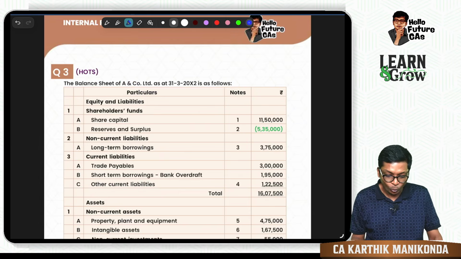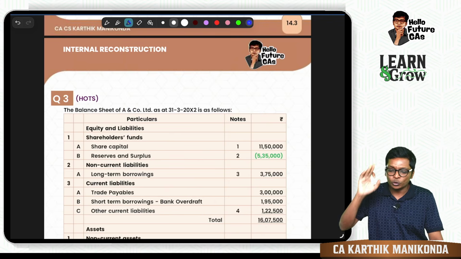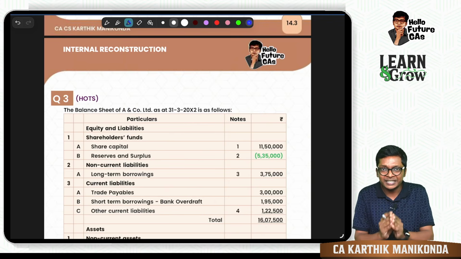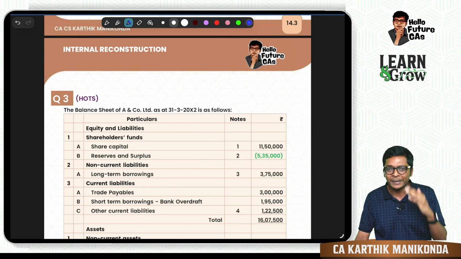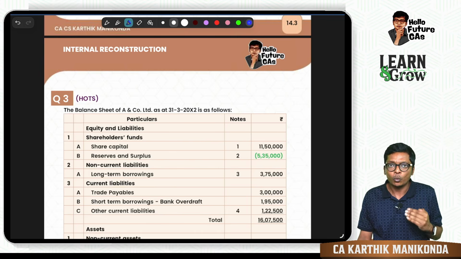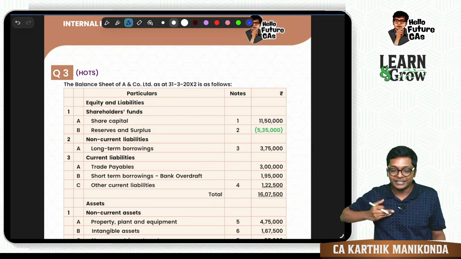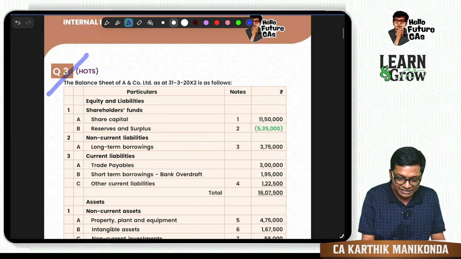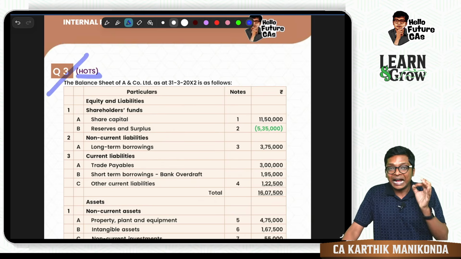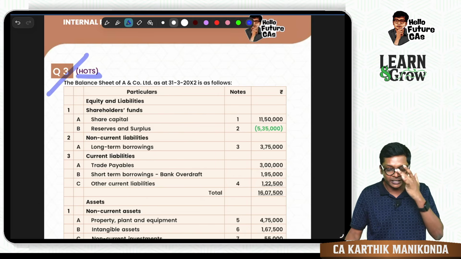Let me show you one chapter in the new material. So this is how my new material looks, which is Advanced Accounts material comprising all the questions of the latest study material from May 26 onwards. So now what is the specialization in this book? In the full material, whichever question I feel is very important, I will mark it as HOTS, Higher Order Thinking Skills required questions.